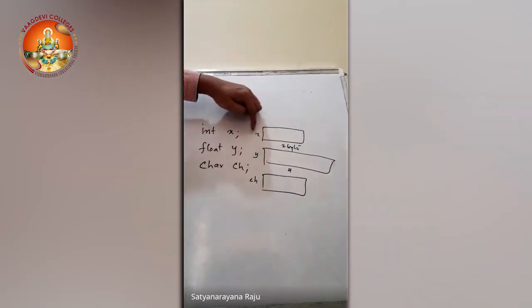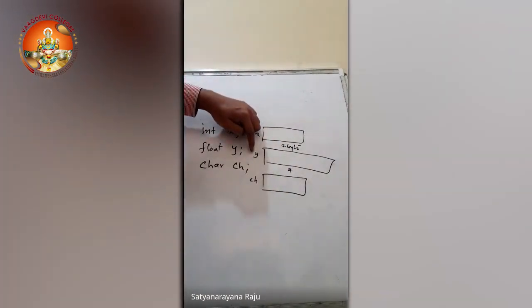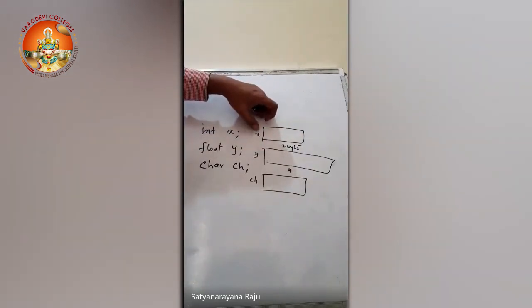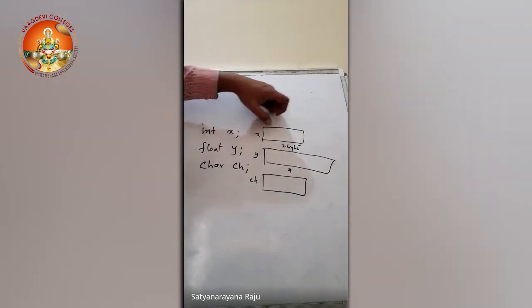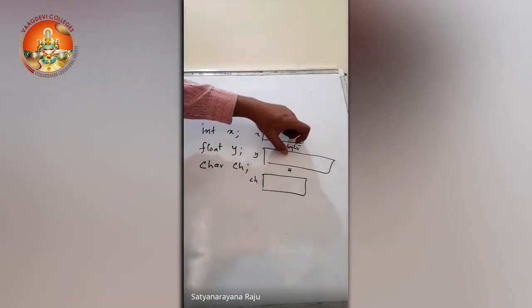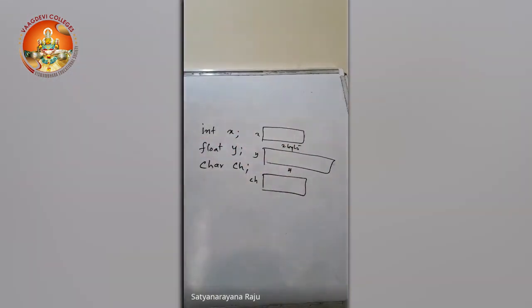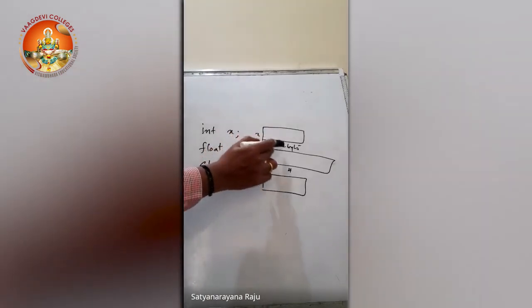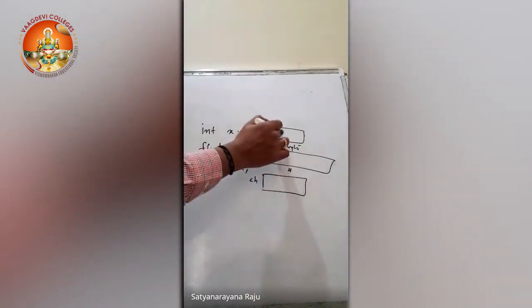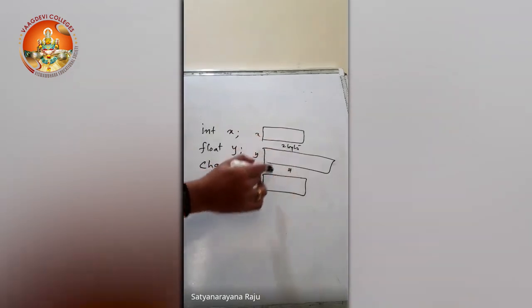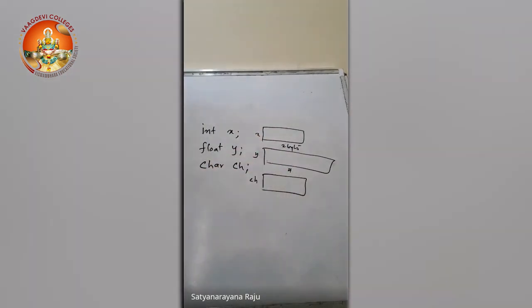What is the name of this variable? X. The name of this variable is Y, or we can say the name of this complete memory space is X, or X represents the value inside this memory space. Y shows the value which is inside this memory block, and similarly the same thing goes for CH also. First point, what is the name of the variable, that is X, and how much memory space is to be allocated, 2 bytes, and what value can we store here, only integers. And as Y belongs to float, we can store only real numbers, and here we can store only characters.